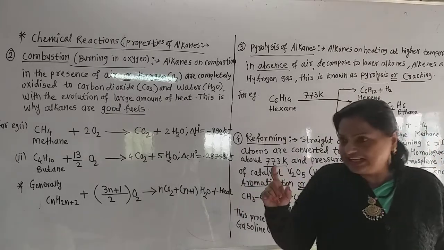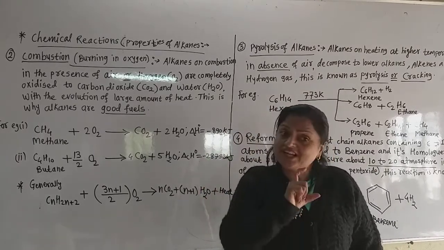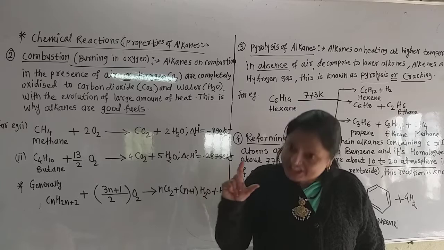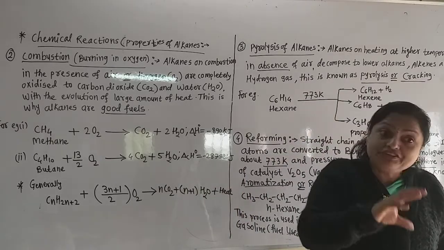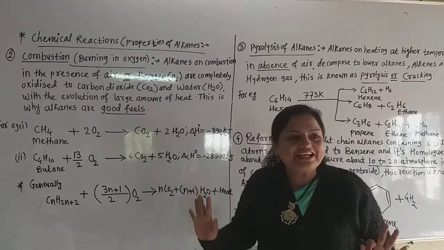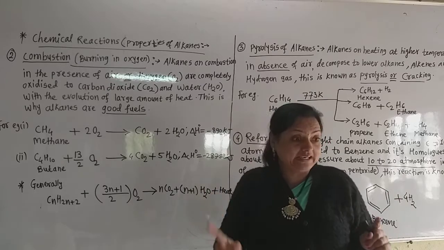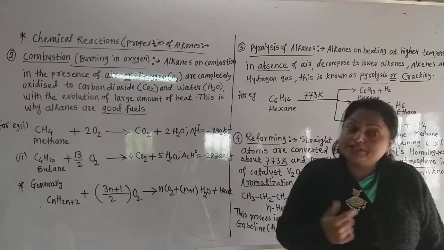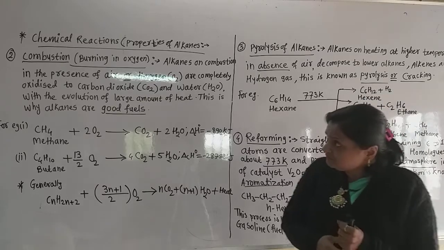Volatile liquid means such organic liquids, which are generally volatile, which directly convert from liquid to gas at room temperature and do not require heating. Such liquids are called volatile liquids. When I ask you what is meant by volatile liquid, you must tell them.